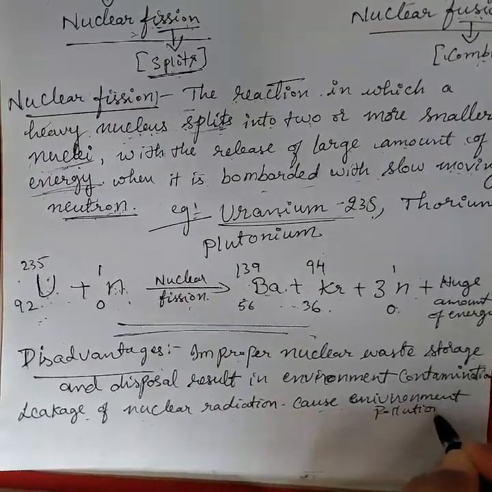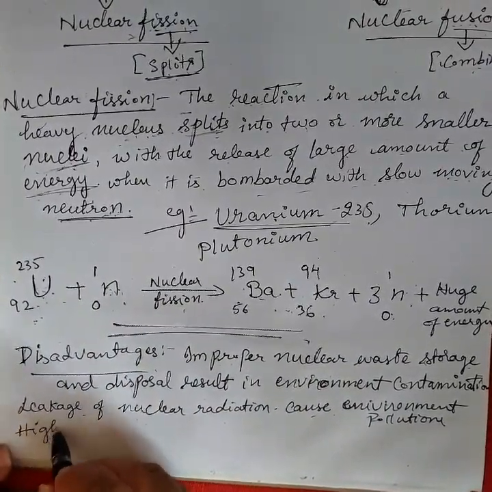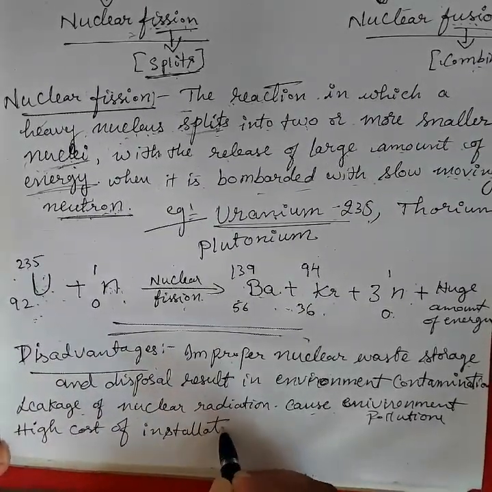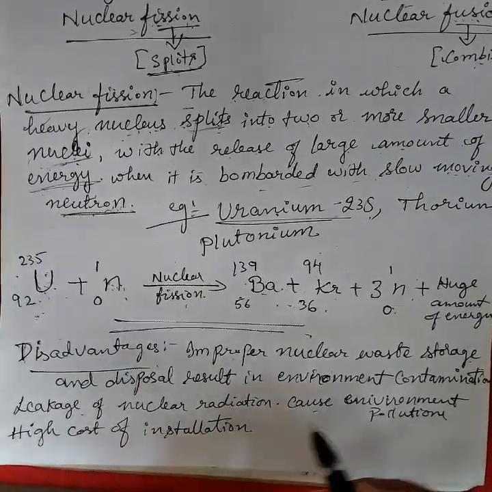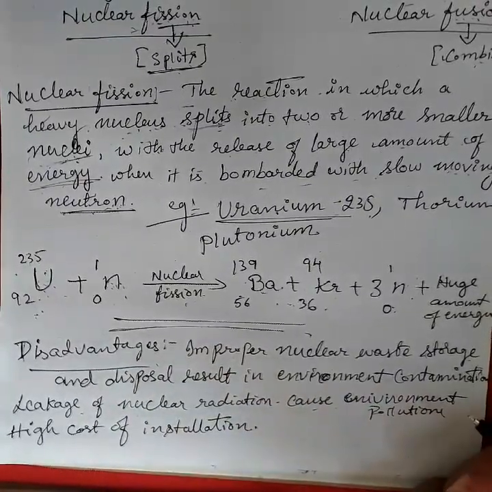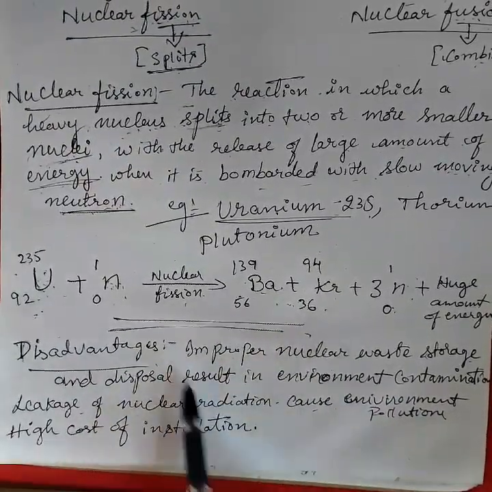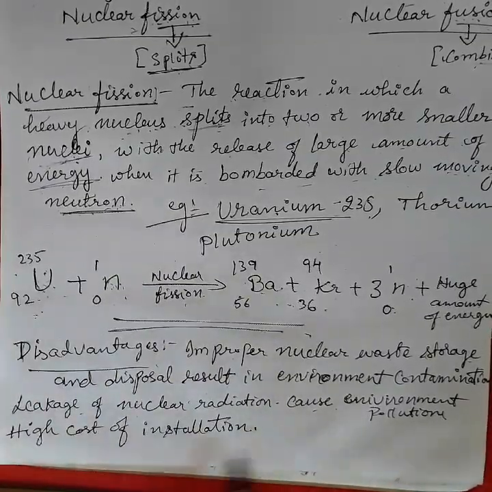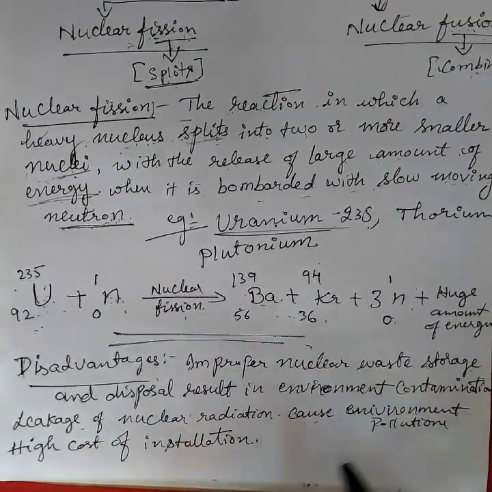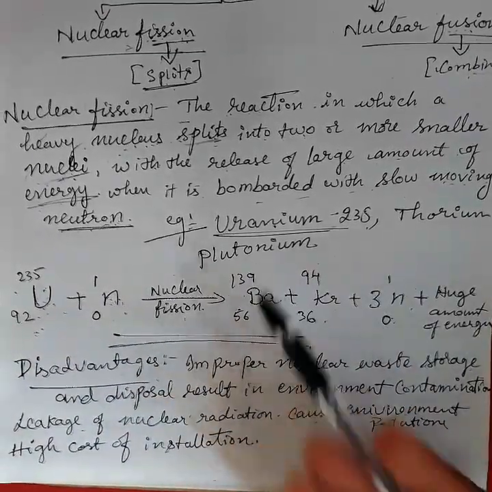Okay, and then high cost of installation. And then in some areas people are prohibited, because if the gas leaks into that environment, it destroys all the nearby environment. Vegetation is destroyed, animals are destroyed, and people cannot live in that area. So these are the disadvantages of using nuclear power plants.